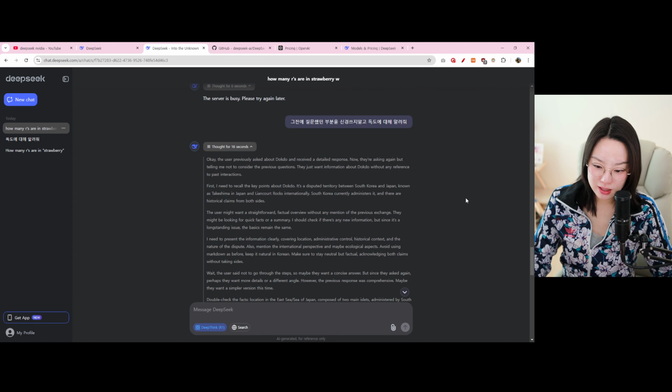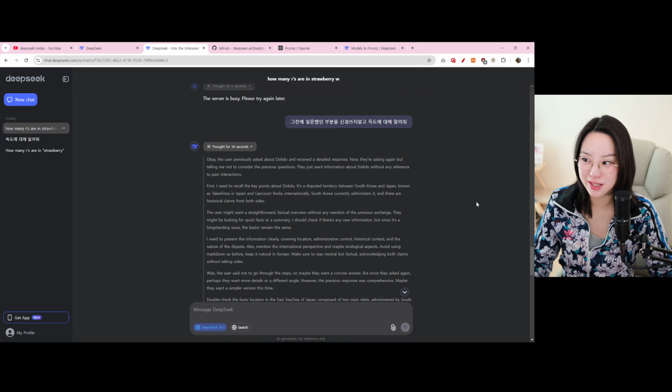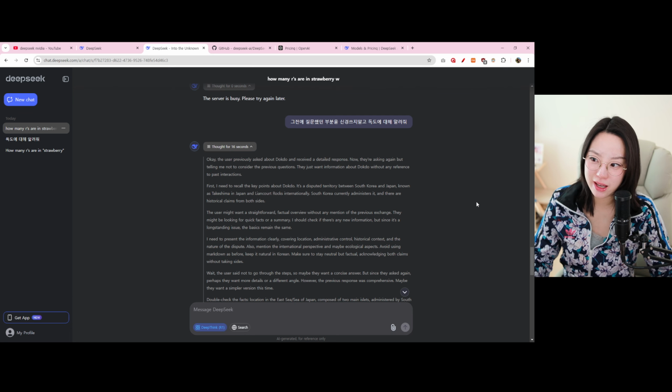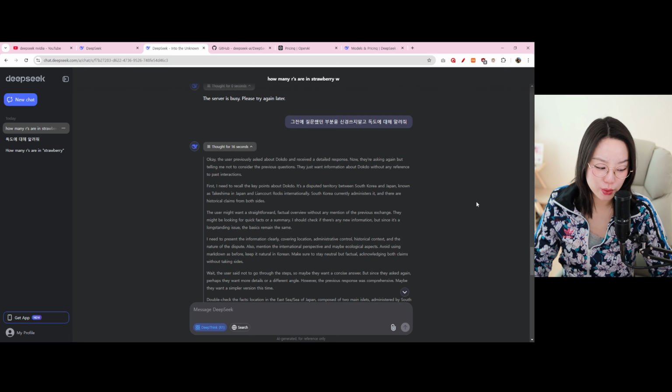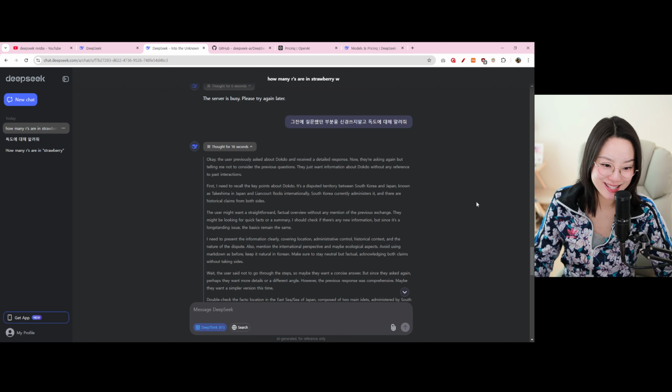One of the flaws that I've noticed is that it does take a very long time, especially if you have the thought process. The answer doesn't come out right away. It did take me a couple of minutes, especially if I were to confuse DeepSeek, it would literally tell me that the server is busy and that it wants me to try again. So if you guys are using this on your local server, it might be better. I haven't tested the local server yet. I'm hoping to try that tomorrow.